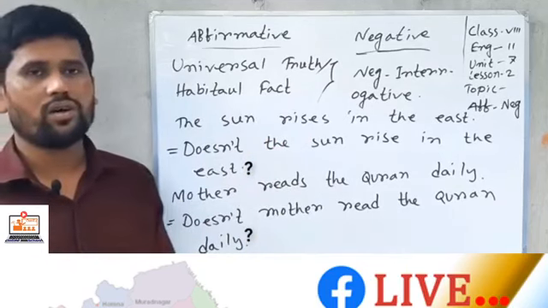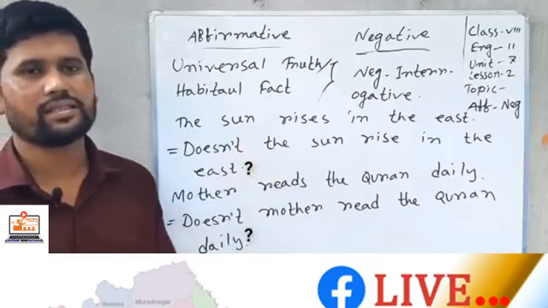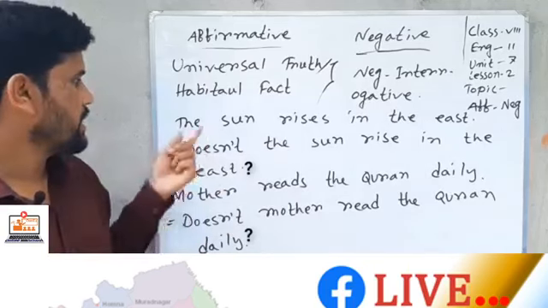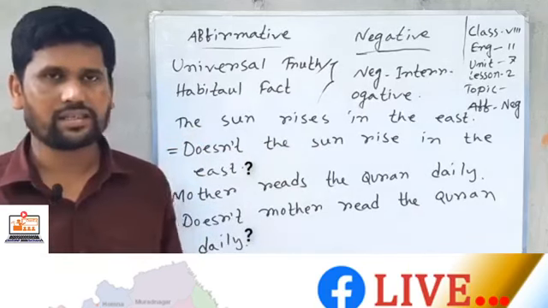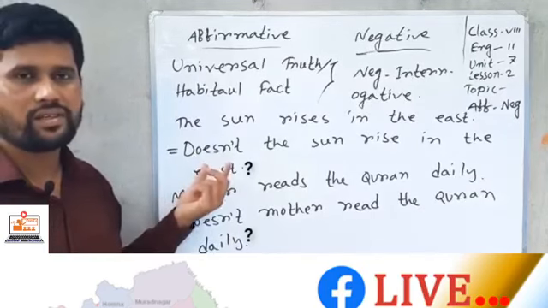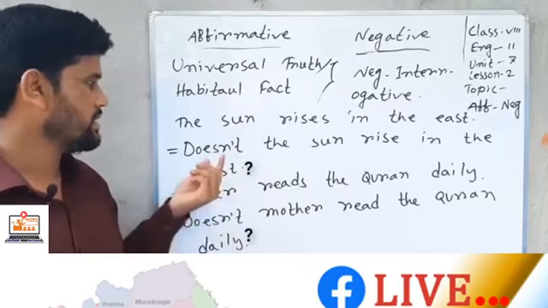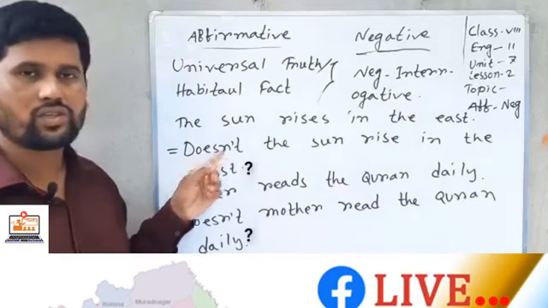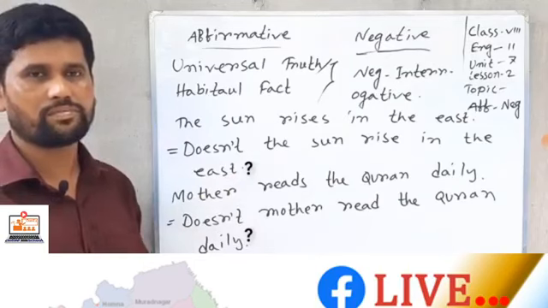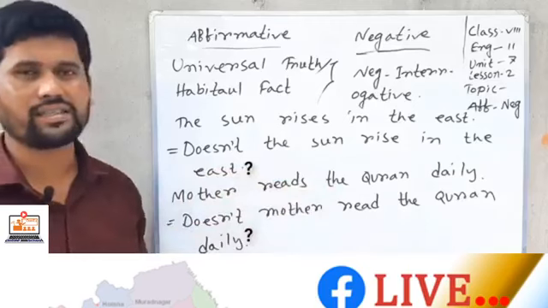If we see the sentence is a universal truth or habitual fact, then we can make the sentence interrogative to change it into negative or affirmative. Here, the sun rises in the east. The sentence is a universal truth. So I use interrogative by using the auxiliary verb at the front of the sentence, and as it will be negative, I use not after the auxiliary verb. So the sun rises in the east: doesn't the sun rise in the east?